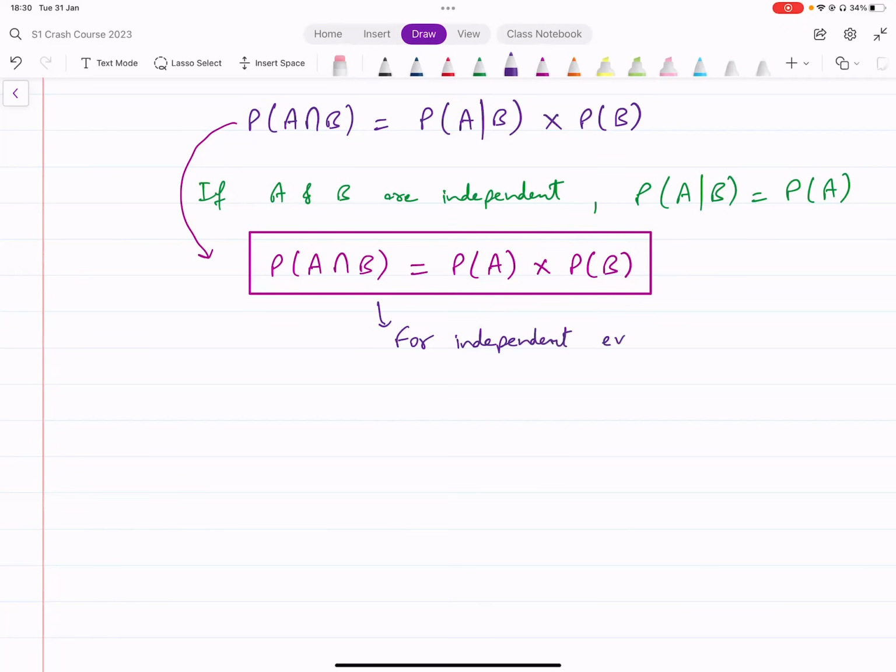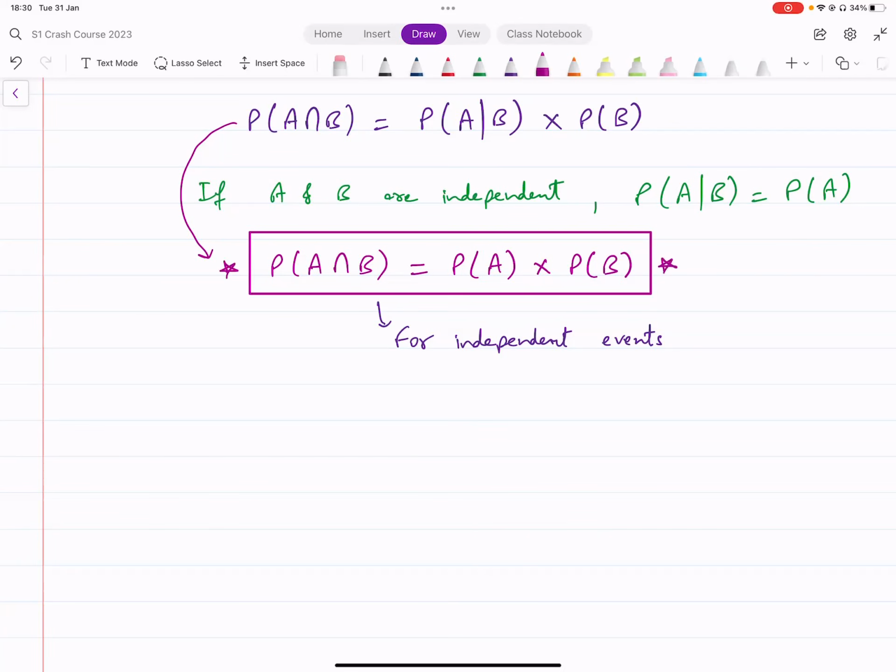Whenever two events are independent, this equation should hold. If this equation is not true, then it would mean the events are not independent. All right. So these are the two results that we need to remember now. So this is the result that we have for independent events now.